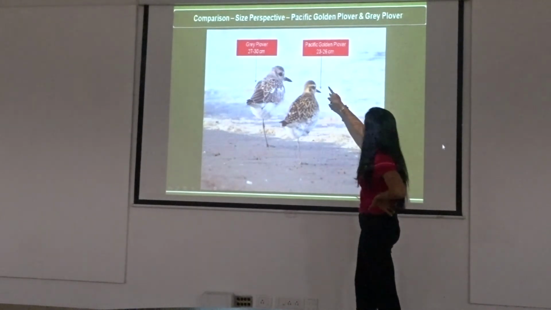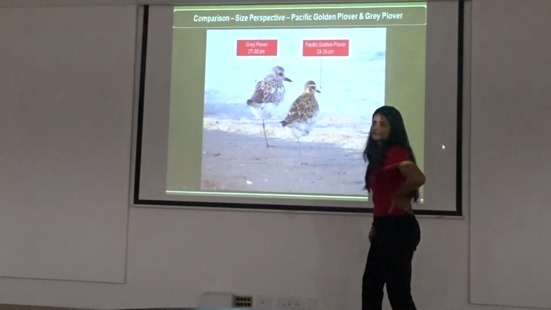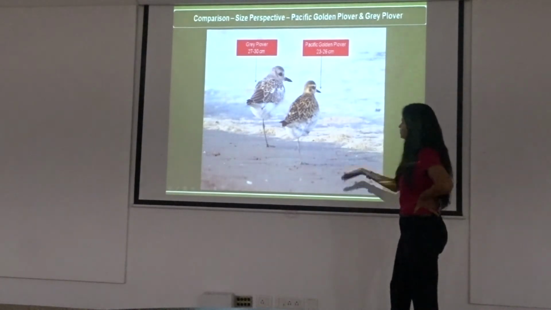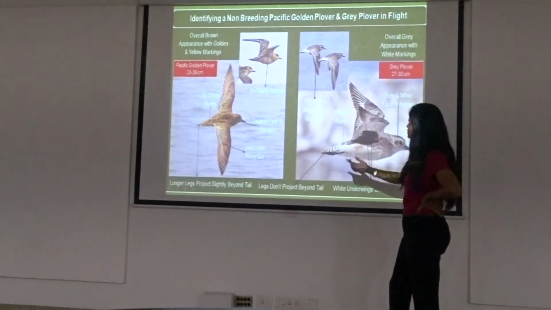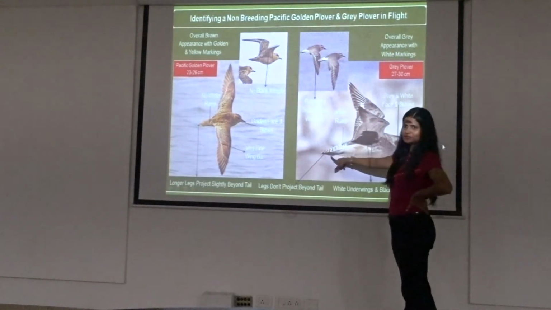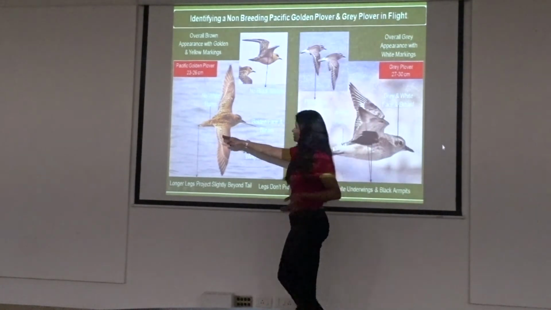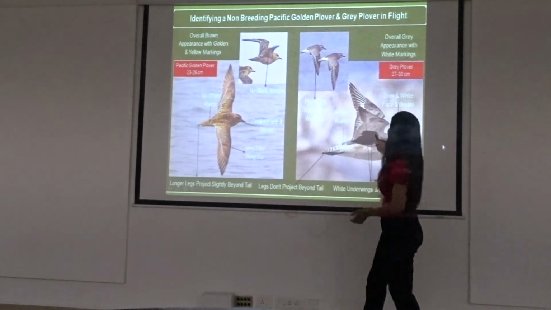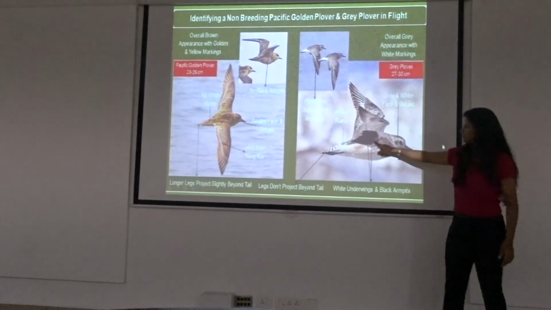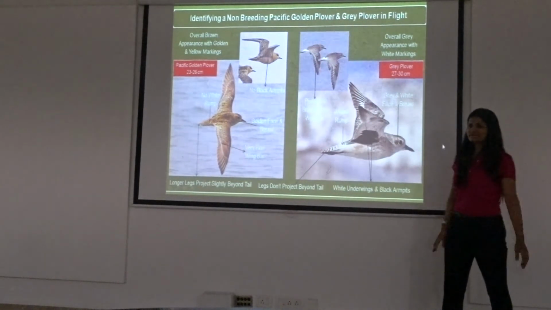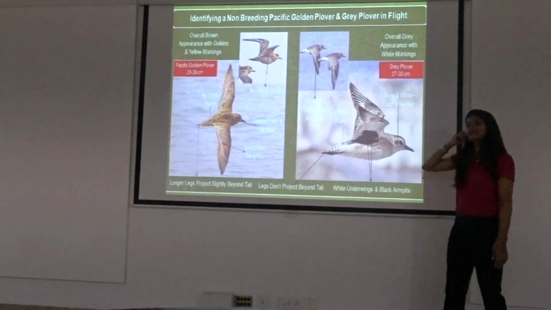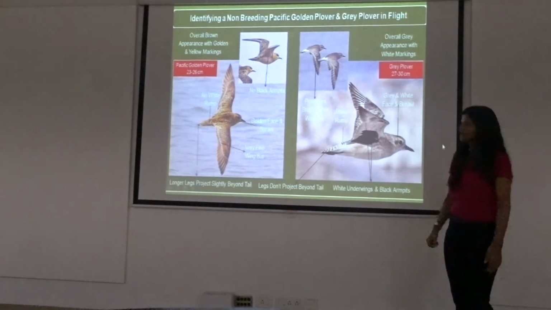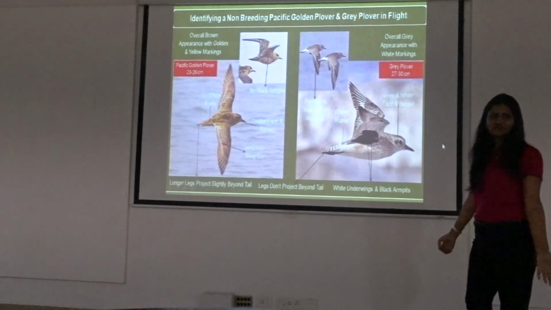Also, it has broad tail bands, the grey plover. This is the flight. If you see broad tail bands of a grey plover, this doesn't have those broad tail bands. And the grey plover, you can see it has black armpits. That is missing in the Pacific golden plover. So very easy.